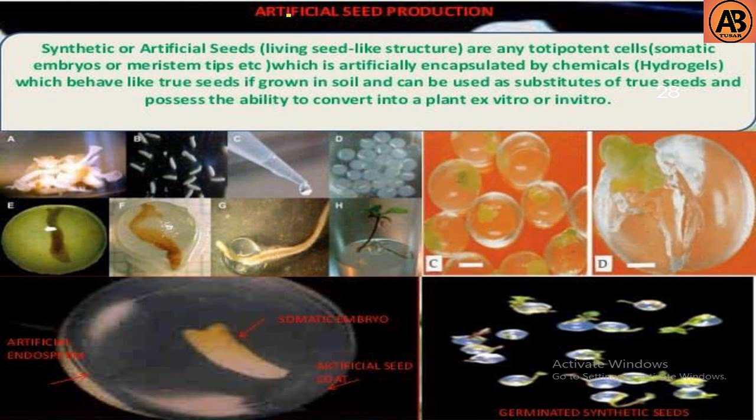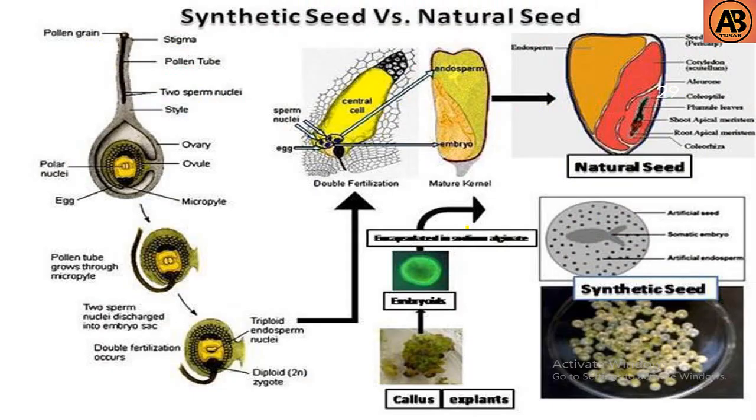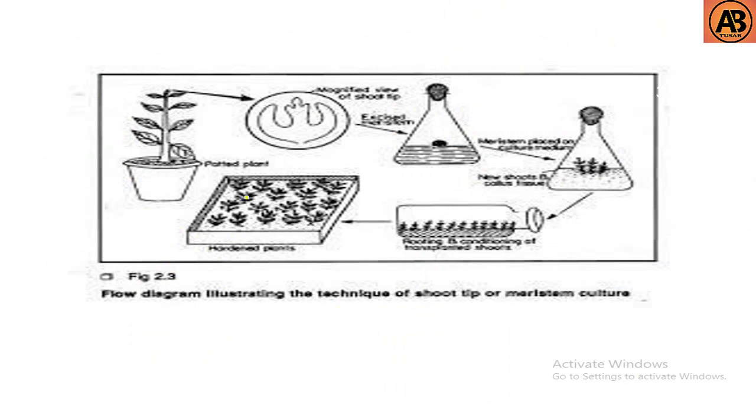And here we can see the artificial seed production. Synthetic or artificial seeds are any totipotent cell, somatic embryos or meristem tips which is artificially encapsulated by chemicals such as hydrogels, which behave like true seeds if grown in soil and can be used as substitutes of true seeds, and possesses the ability to convert into a plant ex vitro or in vitro. Here you can see the artificial seed. Here you can see synthetic seed versus the natural seed. This is natural seed and this is synthetic seed. Then here is the picture of plant tissue culture.